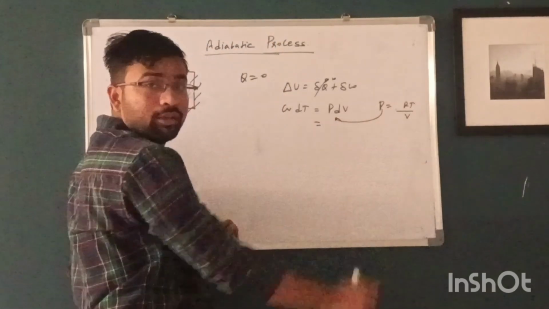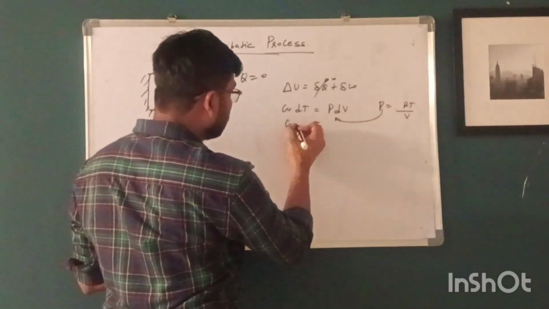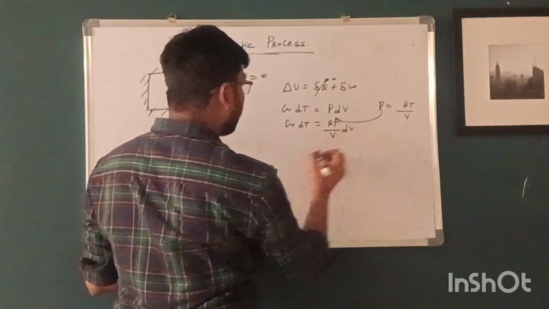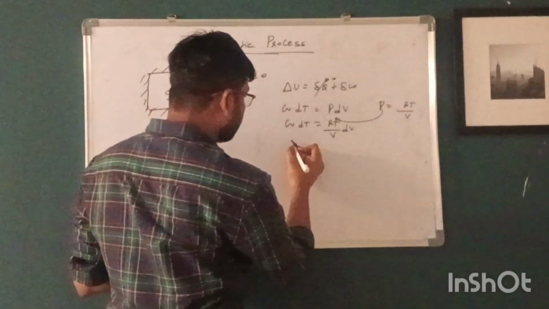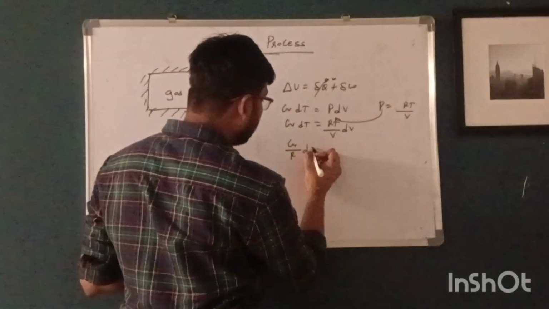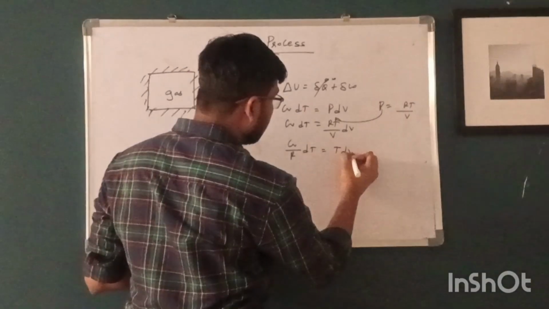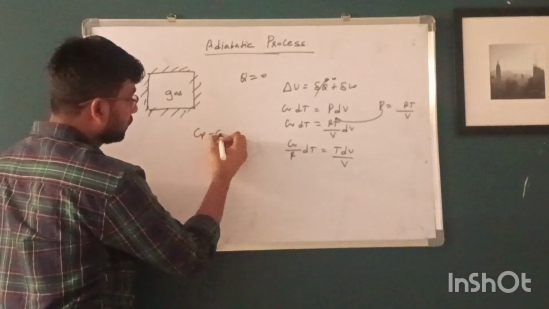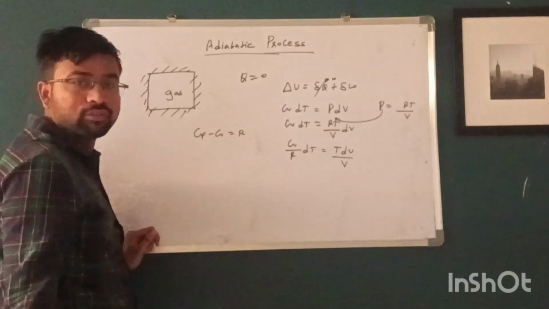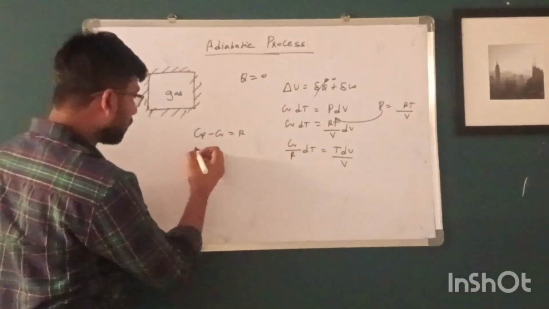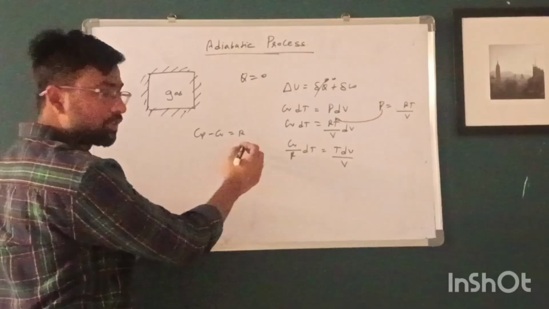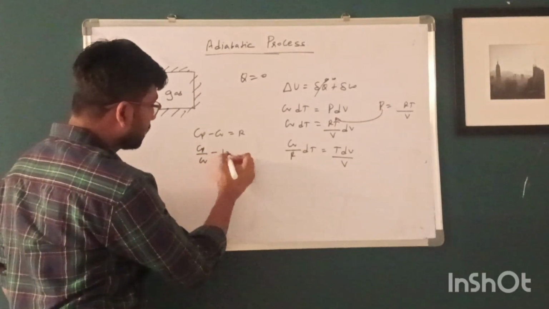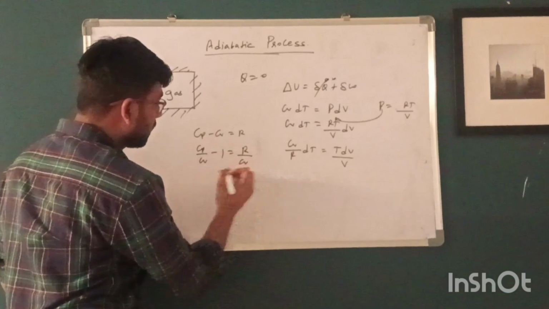We put the value of pressure in this expression, then we will get Cv upon R dT upon T equals minus dV by V. We know Mayer's formula, Cp minus Cv equals R. If we divide this expression by Cv, then we get Cp by Cv minus 1 equals R by Cv.